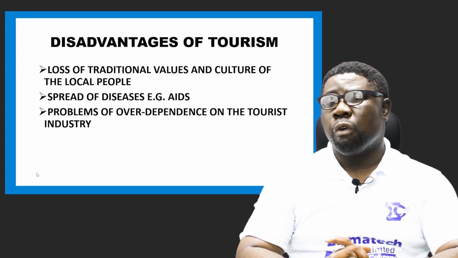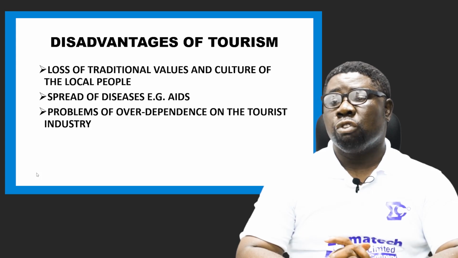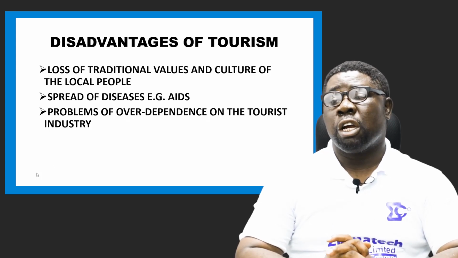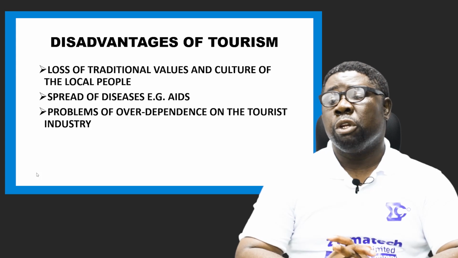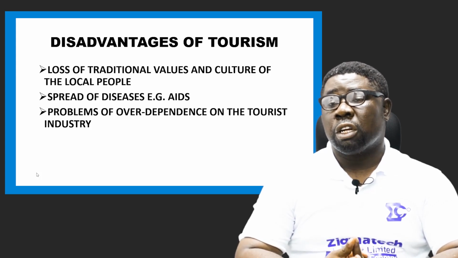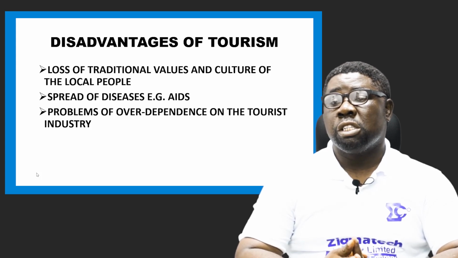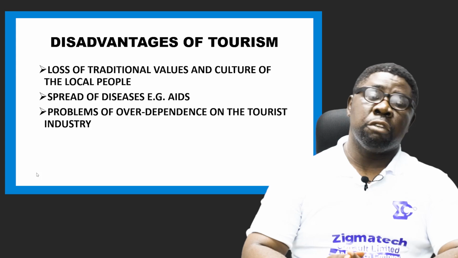Other problems of over dependence on the tourist industry can also make a nation become poor or underdeveloped. Some countries have only tourist industry as a source of income, and when adverse weather condition arises, they become broke as a nation. The income falls and they cannot really earn much from that industry. So such a case is a disadvantage for tourist activity.